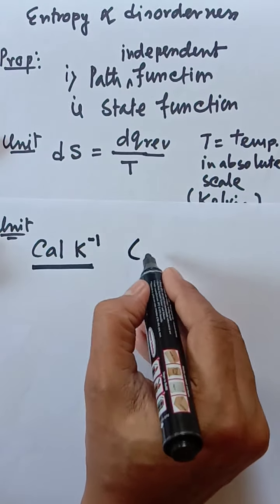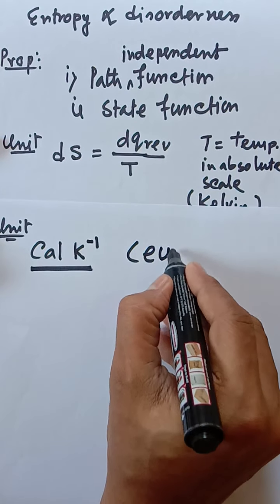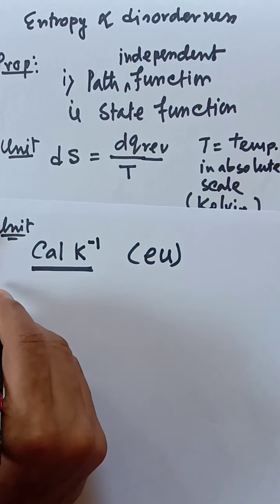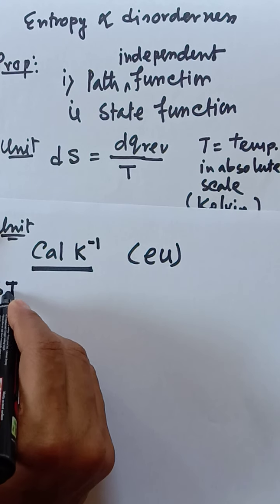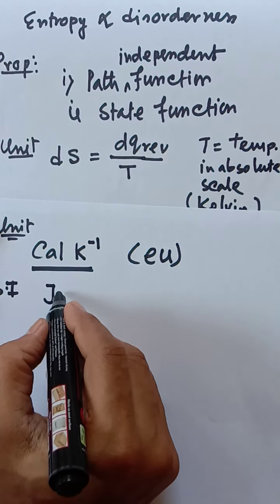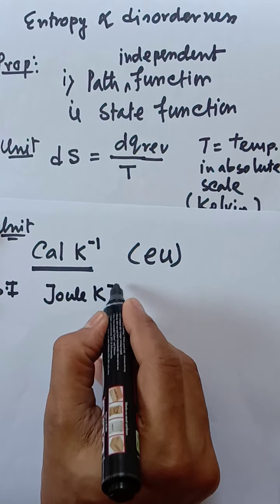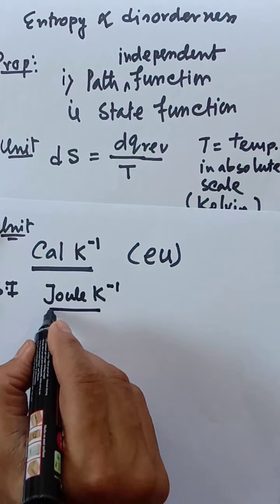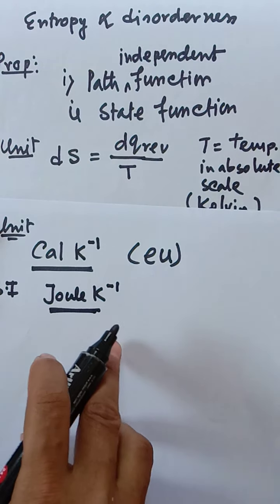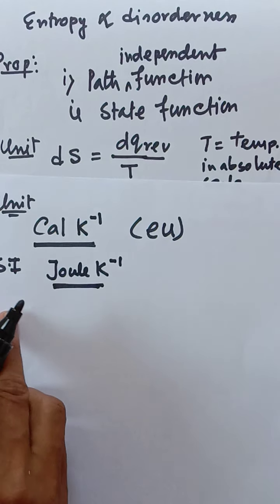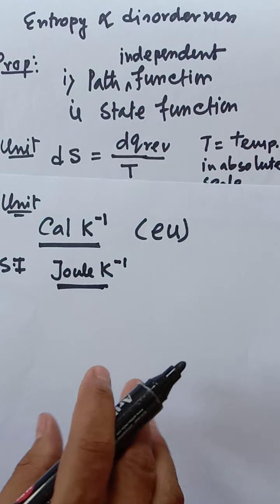It can be represented as entropy unit, in short form EU. Or in case of SI unit, it is joule per Kelvin. So these are the units of entropy, or entropy change we can say.